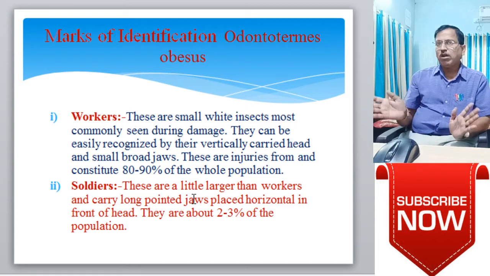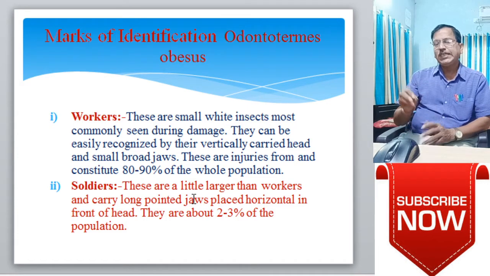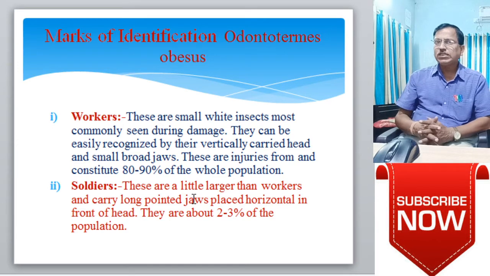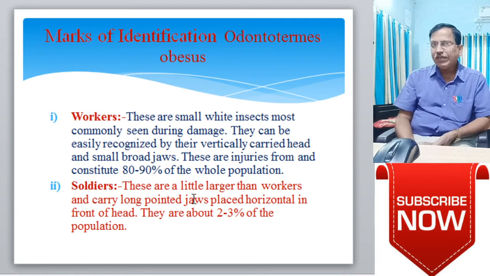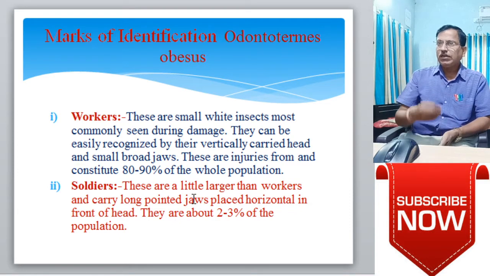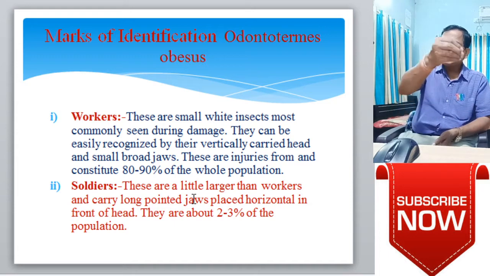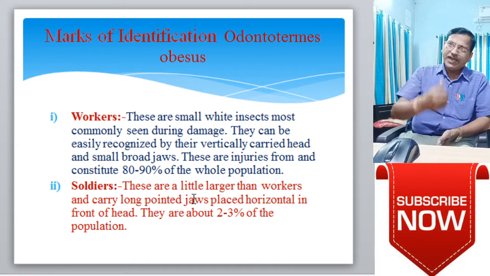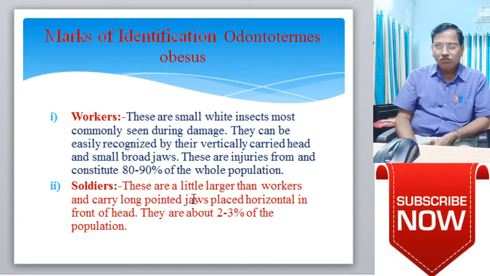Workers are the small white insects most commonly seen during damage. They can be easily recognized by their vertical curved head and small broad jaws. These are the characteristic features of workers. These are injurious and constitute 80 to 90% of the whole population. In the colony, the workers' number or population is higher as compared to the other castes of the white ants of the colony.